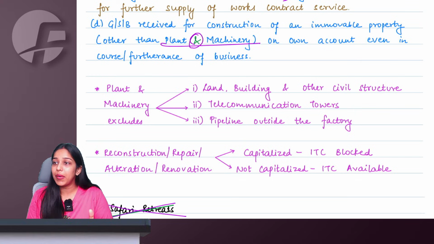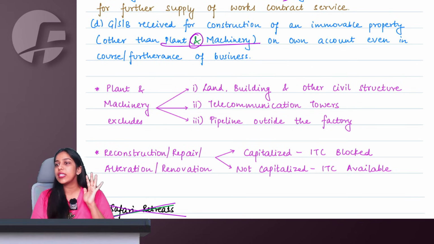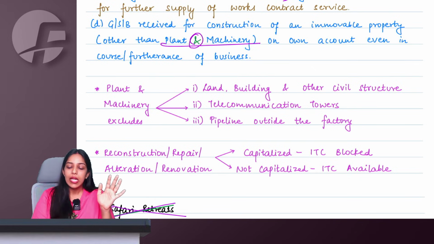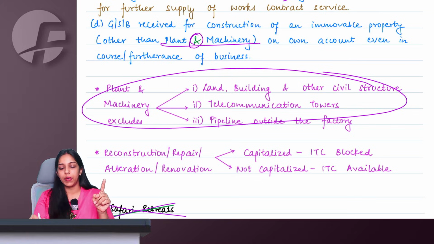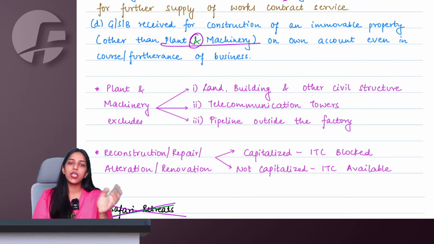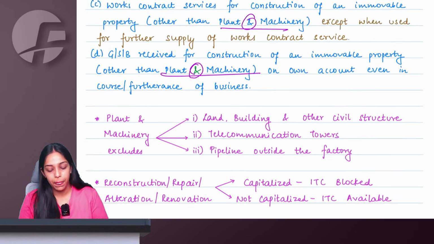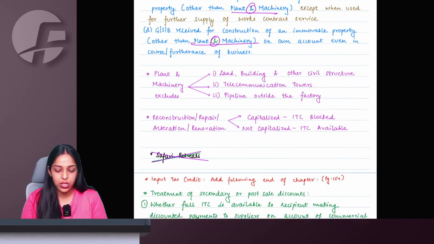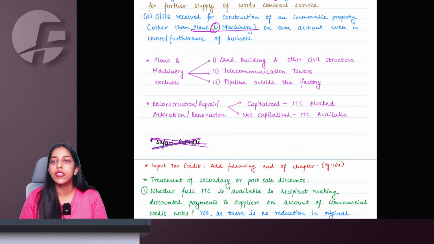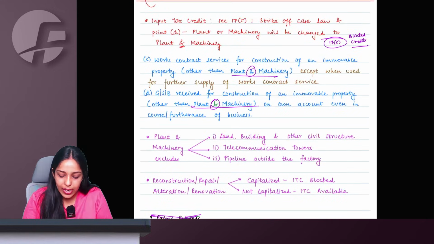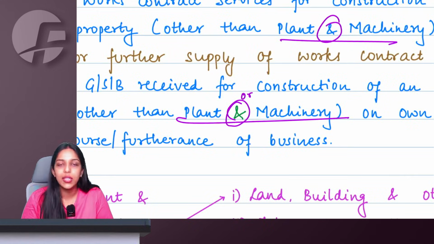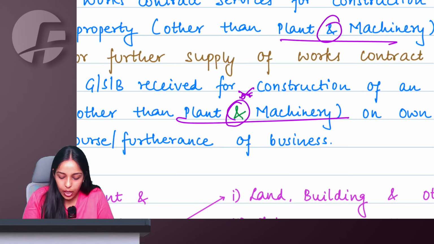These are not plant and machine, meaning ITC for construction or works contract of these items is going to be blocked only. They are specifically not plant and machine. Any other plant and machine, if you are constructing, works contracting, ITC is going to be available to you. So you just have to make two small changes here. One, you strike off the Safari Retreats case law given in the book, and second, here where or is written in the construction part, you just cut or and you write and here.